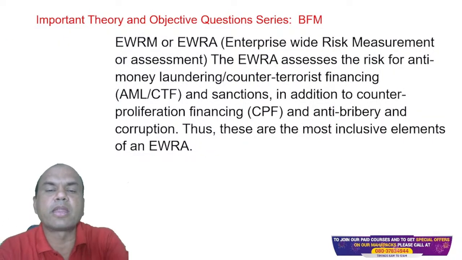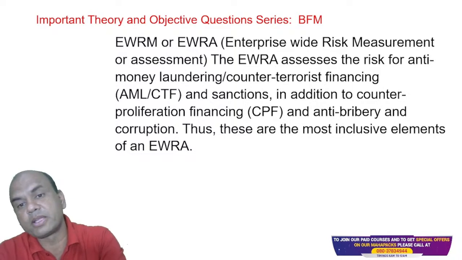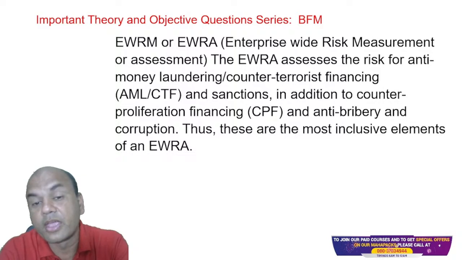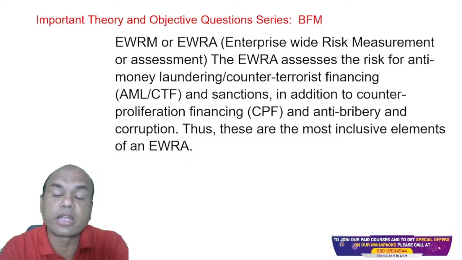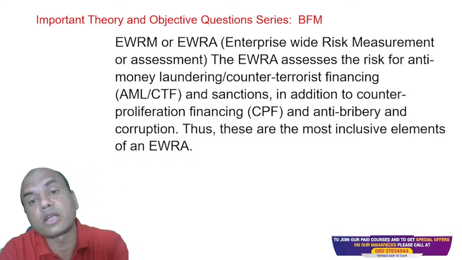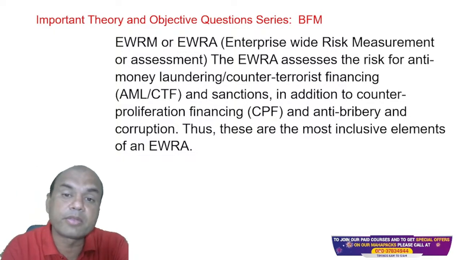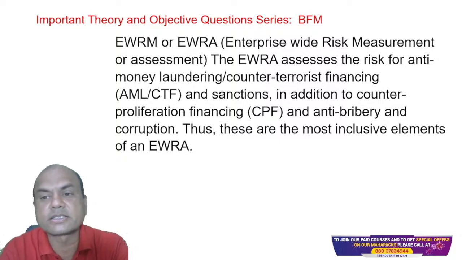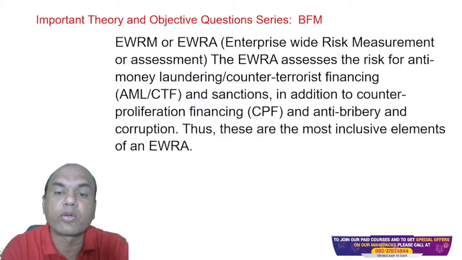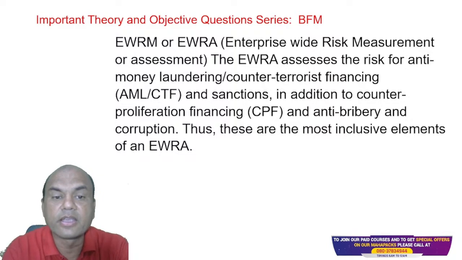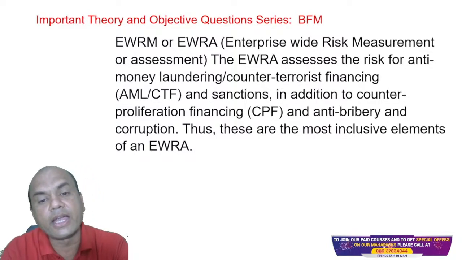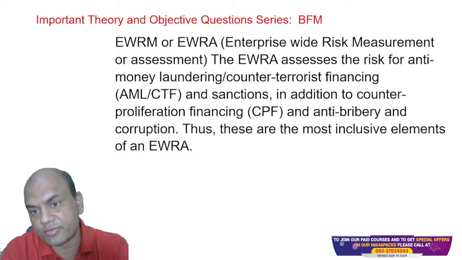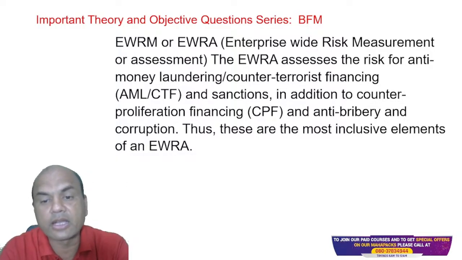What is EWRM or EWRA? What do you mean by this? Enterprise-wide risk measurement or risk assessment. Enterprise-wide means related to the whole enterprise, company-wide. EWRA or EWRM, you can call it, assesses the risk of anti-money laundering and counter-terrorist financing, meaning AML and CTF, and sanctions, in addition to counter-proliferation financing and anti-bribery and corruption.